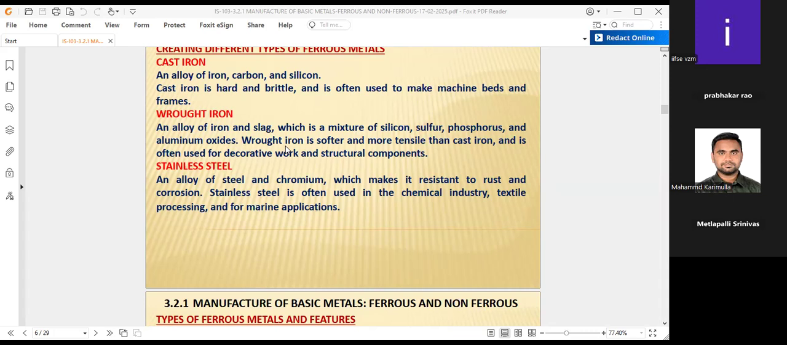Wrought iron is also softer and more tensile than cast iron. Tensile means the stretching capacity is more. Cast iron has less stretching capacity because it is brittle, whereas more tensile means more stretching capacity when putting some weight on the material; that is called tensile strength. Wrought iron has more tensile strength than cast iron, and it is often used for decorative work and structural components. You can use wrought iron there also.